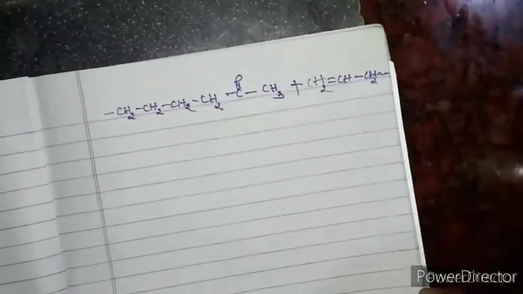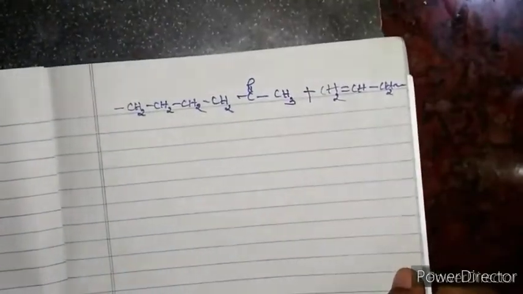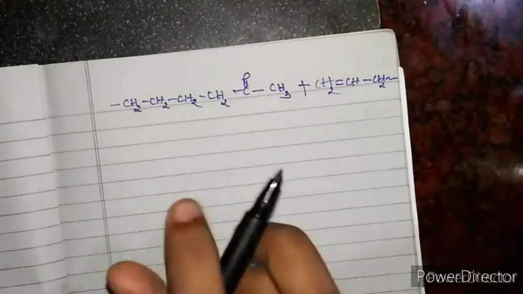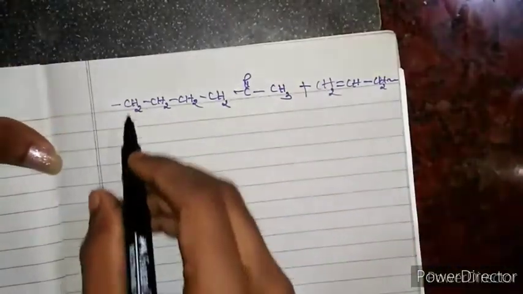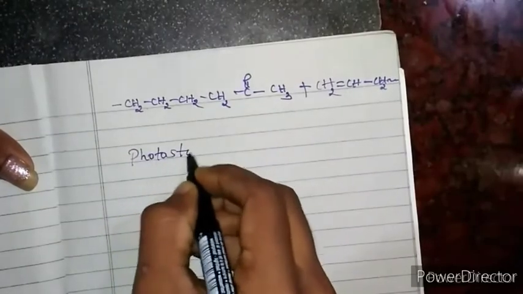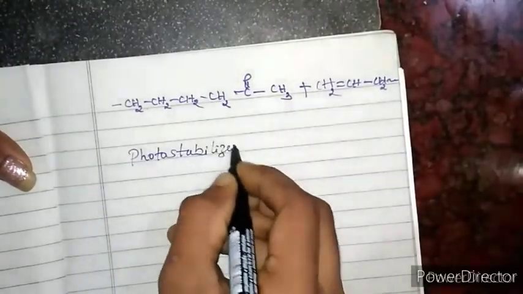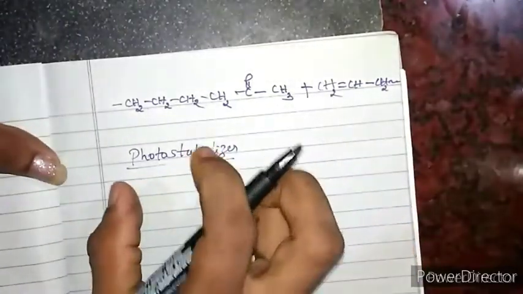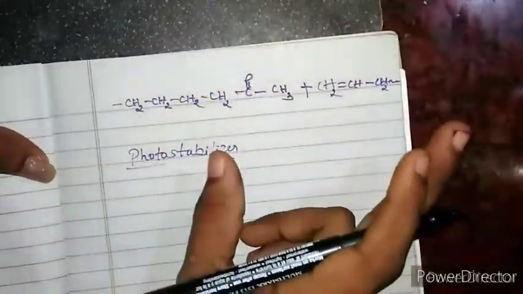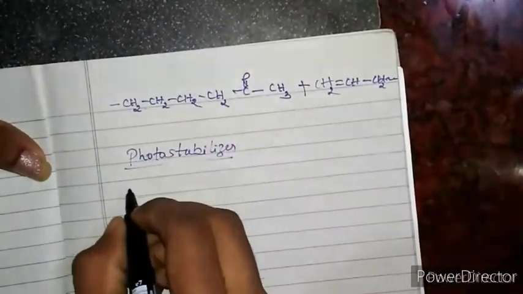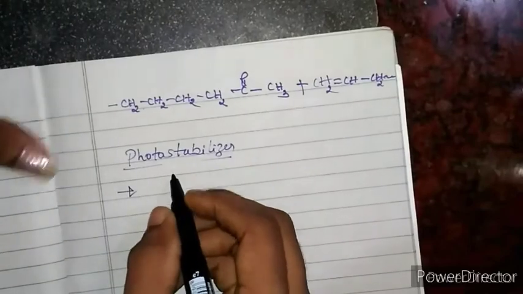Now, how can you protect polymers from this photo degradation? That is by using photo stabilizers. By using photo stabilizers we can protect our polymer from photo degradation. I will give some examples of photo stabilizers that are commonly used.